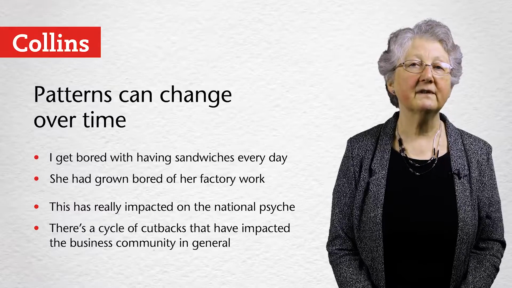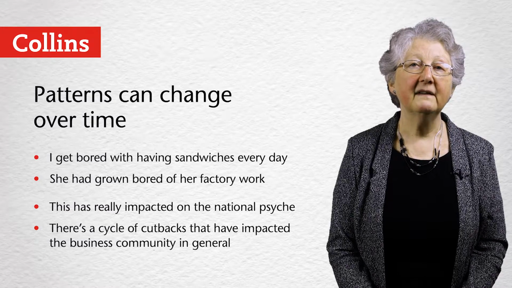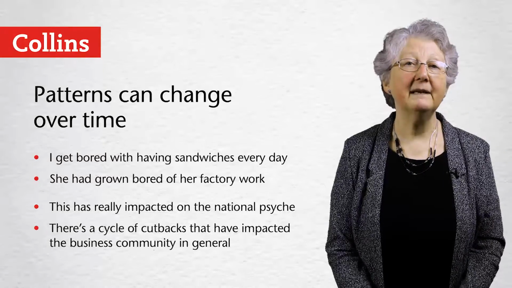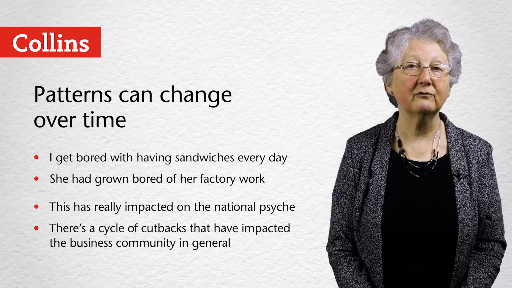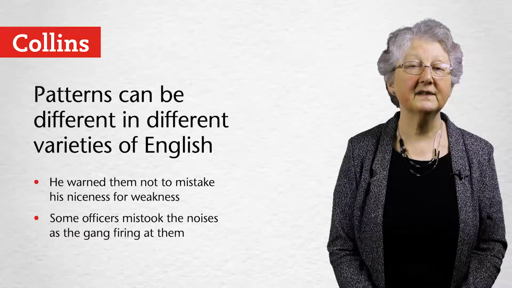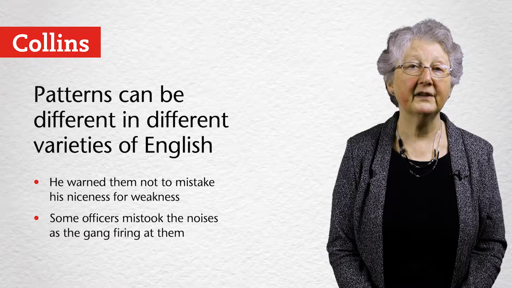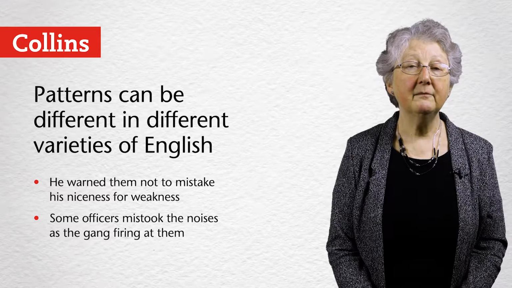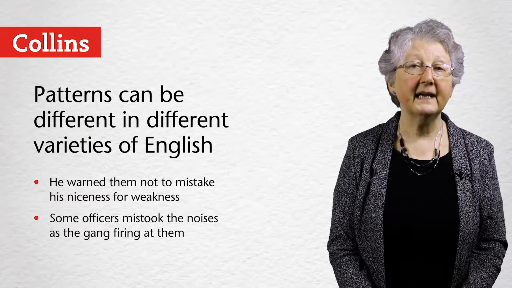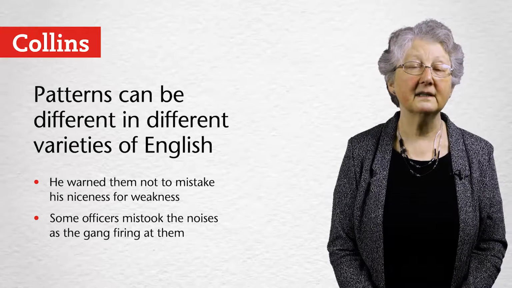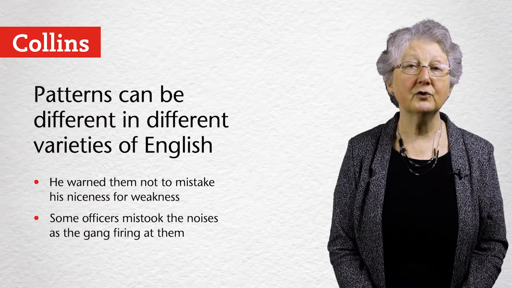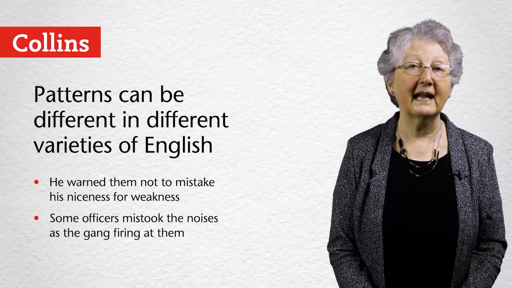Another change is the use of the verb impact. This has really impacted on the national psyche, as opposed to have impacted the business community in general with no on. And we do find that patterns are different in different varieties of English. In British English, mistake is usually used with for. Mistake his niceness for weakness. But in many varieties of English, it's used with as. Mistook the noises as the gang firing at them.